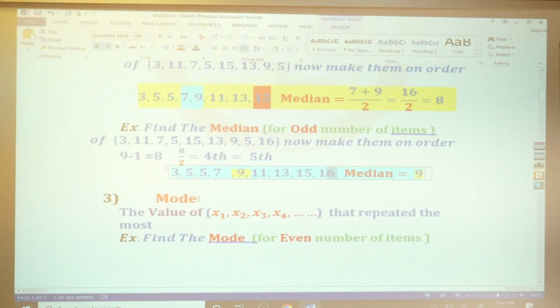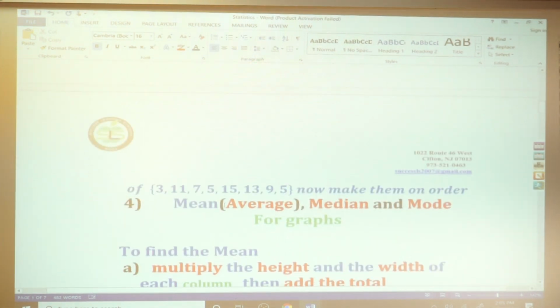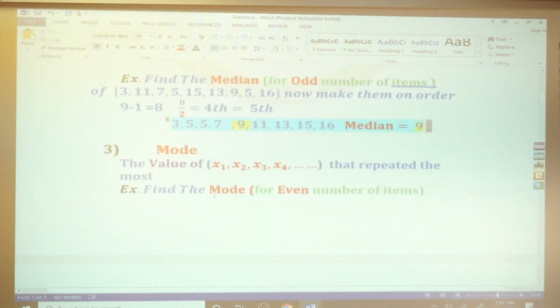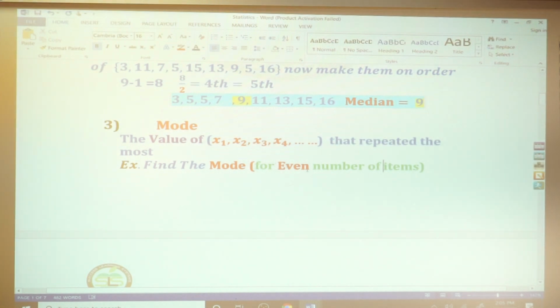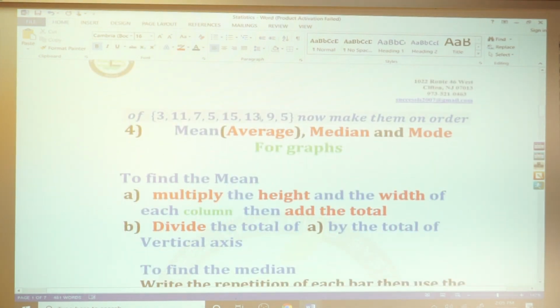Mode. The value that repeated the most. Example. 3, 11, 7, 5, 15, 13, 9, 5. Now, do we make them in order to find the mode? Find the mode for that even count of numbers. Even or odd, it's the same for the number of items.